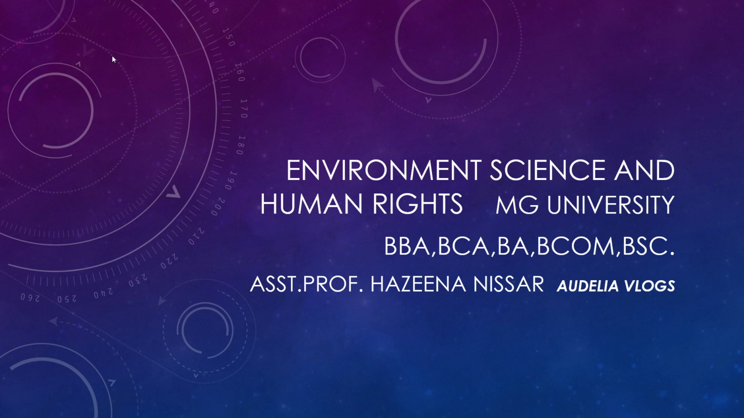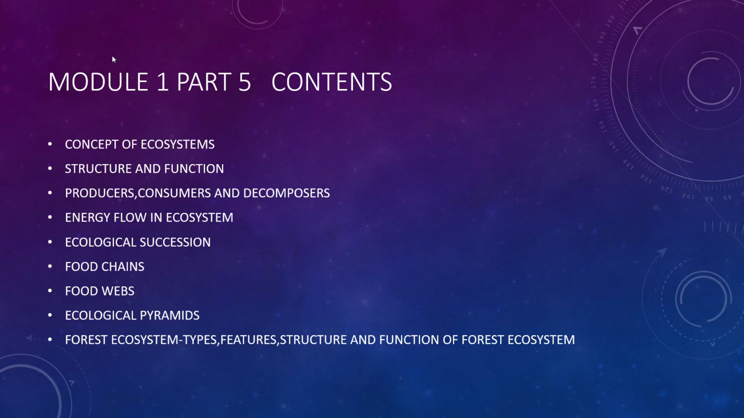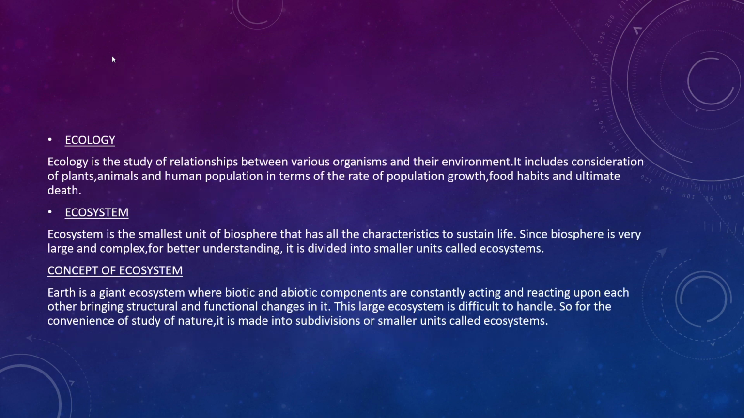Today we are completing our module 5. We can go to the contents: concept of ecosystem, structure and function of ecosystem, producers, consumers and decomposers, energy flow in ecosystem, ecological succession, food chains, food webs, ecological pyramids, forest ecosystem in detail. So first of all, we can go to the ecosystem concept.